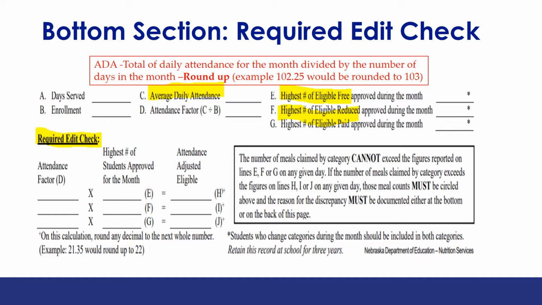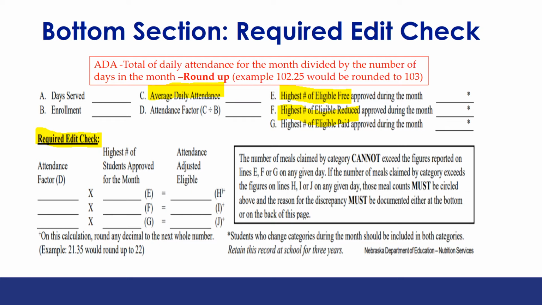As we move on down the form, we see the required edit check portion. We have already determined the attendance factor and the highest number of students approved by eligibility from above. From this information, we determine the attendance adjustable eligibility. The information in the box instructs us to check for two different things. The first being not exceeding the highest number of free, reduced, or paid eligible students on any day of the month.